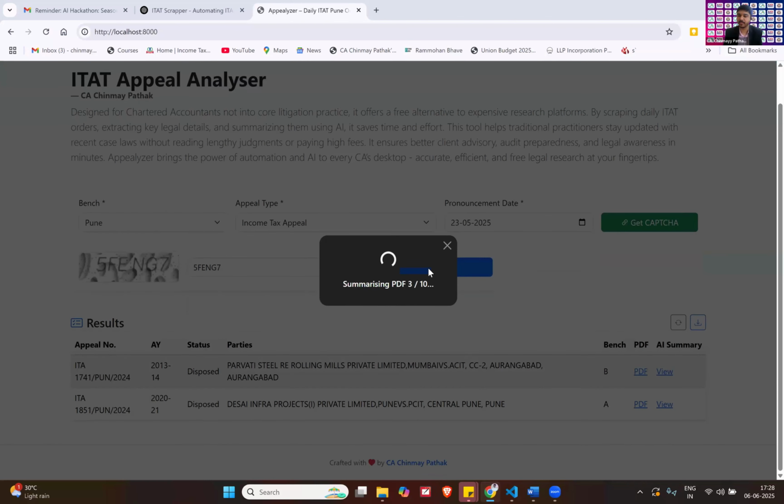So it is giving the summaries of each and every case that was pronounced on that day. For a general traditional CA practitioner who is not into core litigation, what it is going to present is magic. A classic example is that if a client comes to me and asks, sir, I am selling a rural agricultural land and I'm taking, for example, 40% of the amount in black.